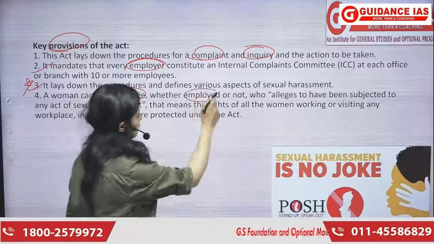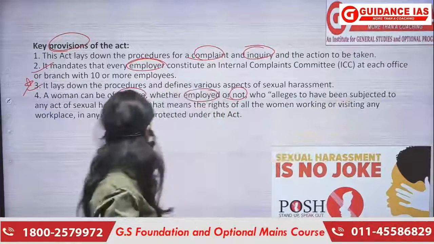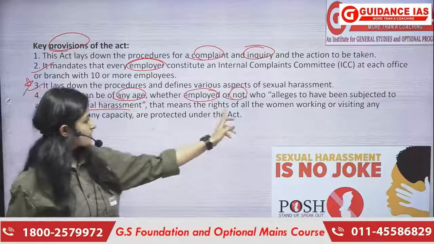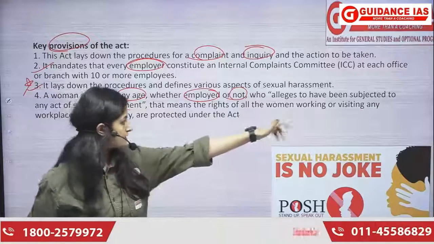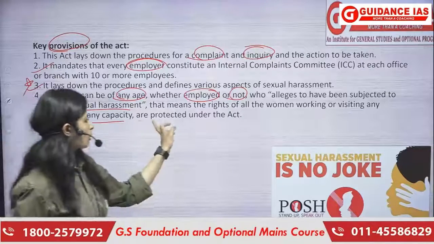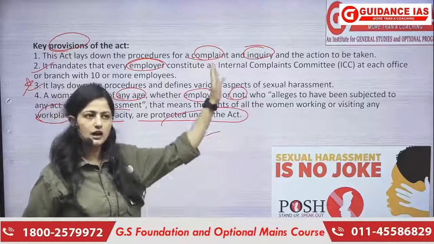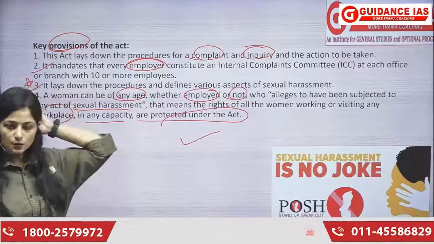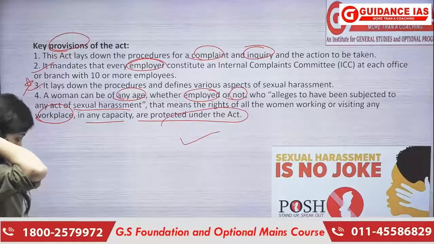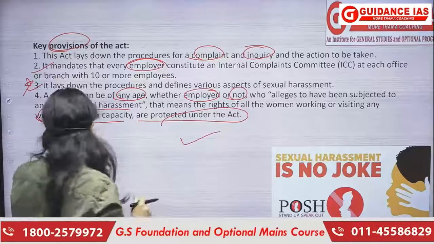She can be employed or not, who alleges to have been subjected to any kind of sexual harassment. That means the rights of all women working or visiting any workplace in any capacity are all protected under this act. So these will be the women who will be protected under this act, right.